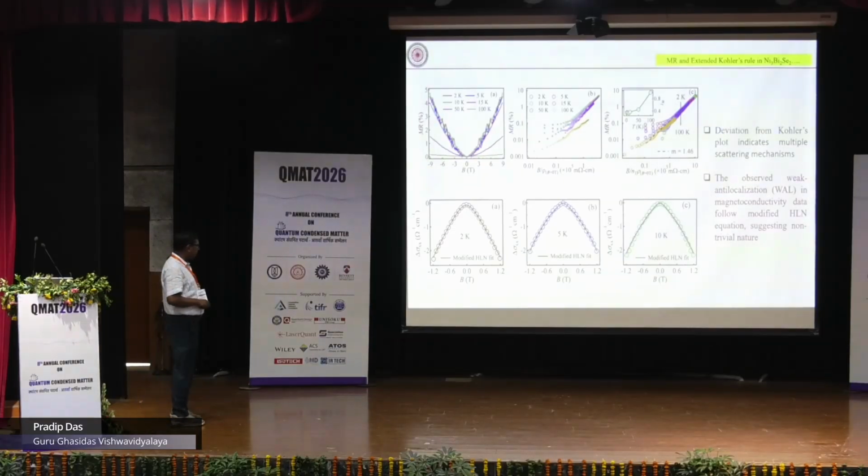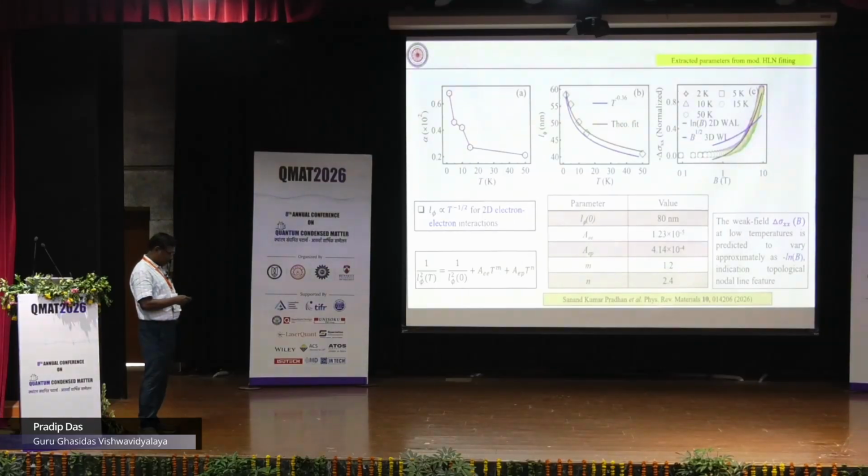This is conductivity data, conductivity versus field, and we know that if we have a peak in conductivity at zero magnetic field, then this is somewhat like weak antilocalization. So we observe weak antilocalization, but this is not a very sharp peak, so we have some bulk states also there. So this is modified. We fitted with the modified HLN fit, and this is the weak antilocalization data.